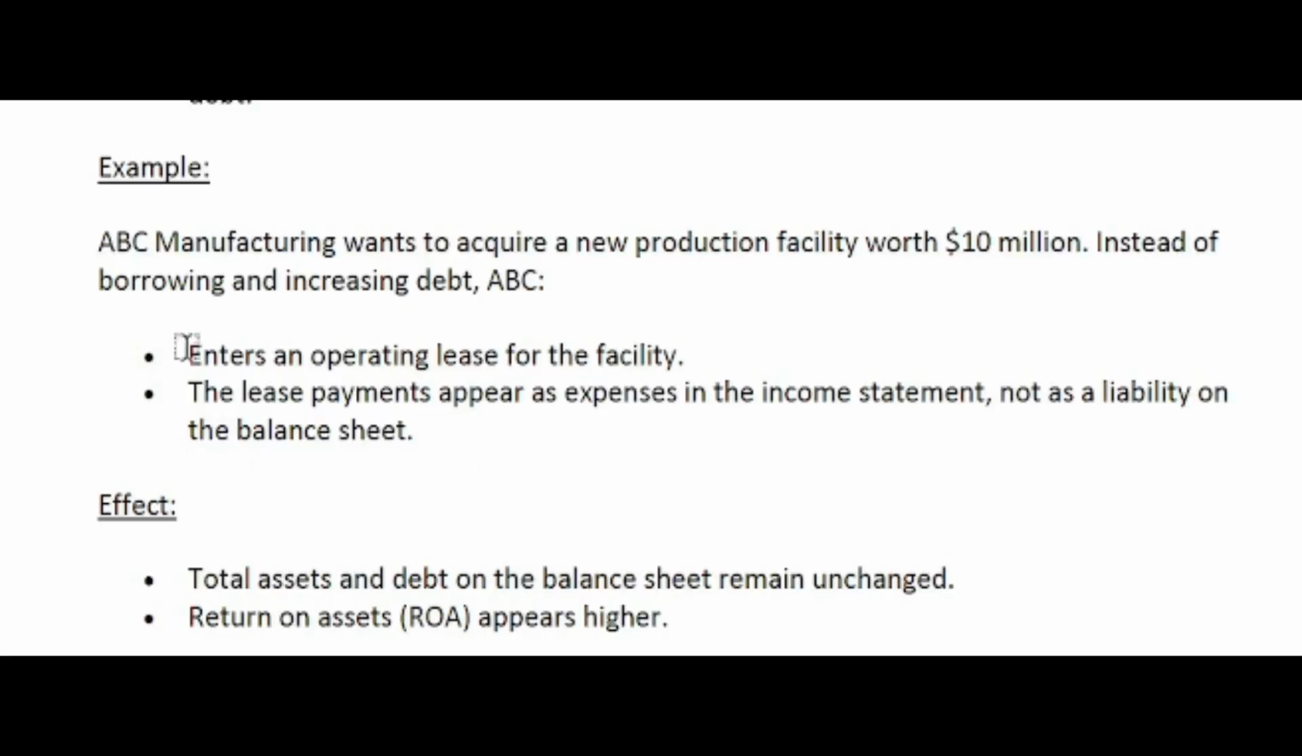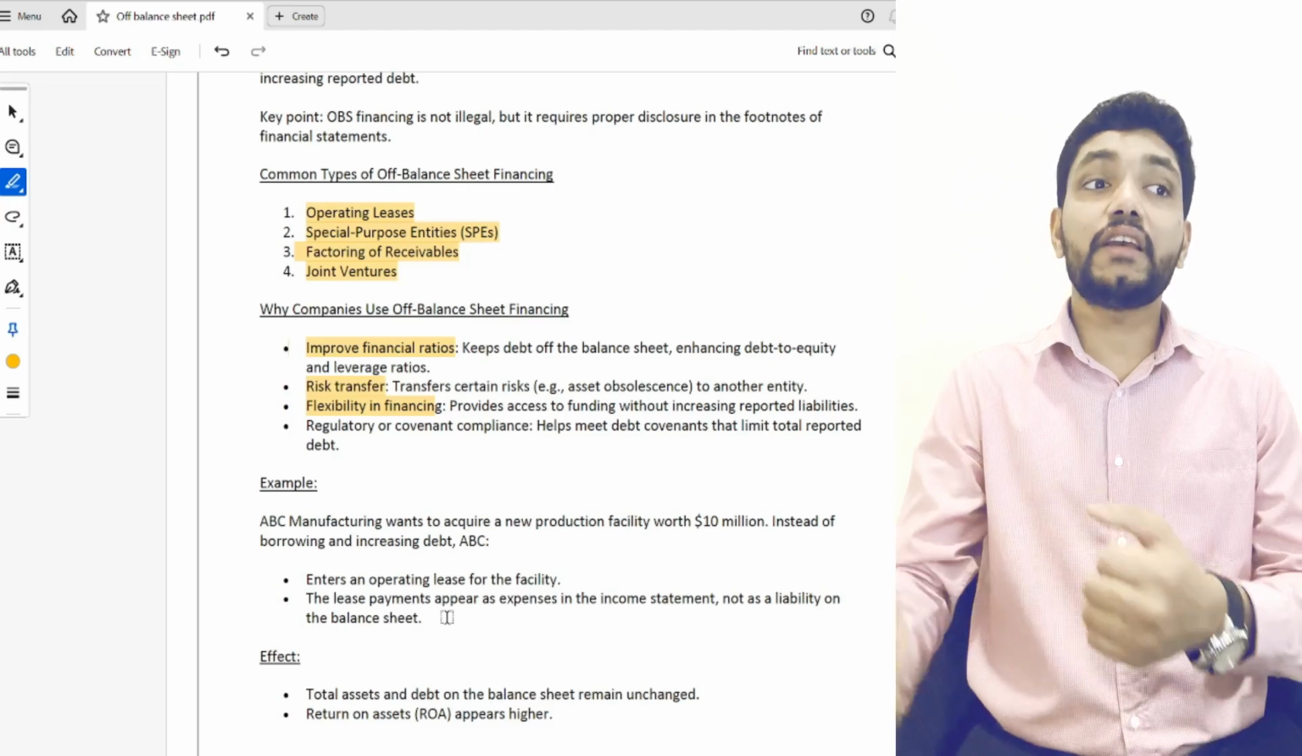So let's look into a case for off-balance sheet financing. Just assume ABC Manufacturing wants to acquire a new production facility worth 10 million. Instead of borrowing and increasing debt, ABC enters into an operating lease for the facility. The lease payment appears as an expense in the income statement, not as a liability on the balance sheet. So this is the first method of off-balance sheet financing, that is operating lease. That means instead of buying that asset, we are leasing that asset.